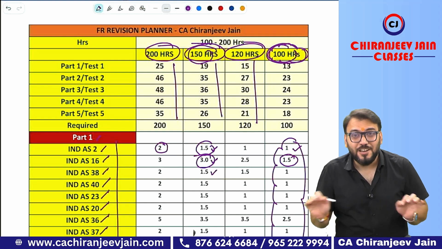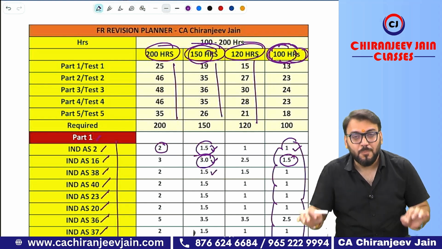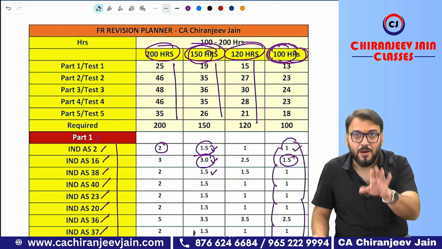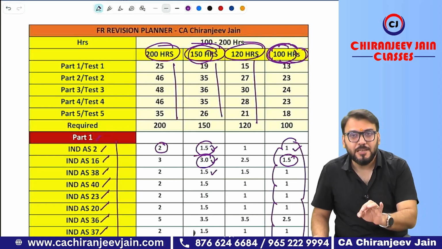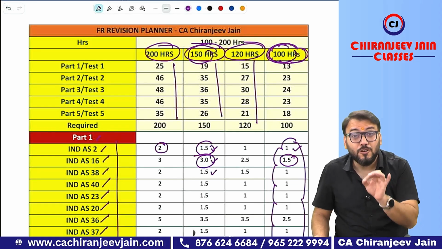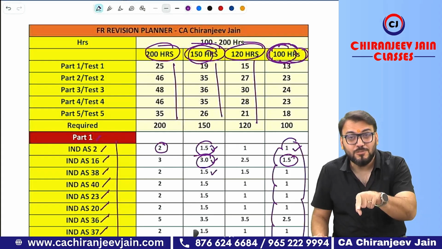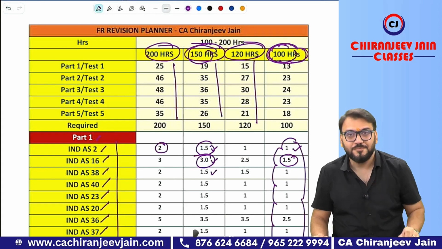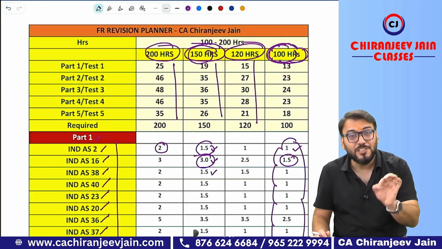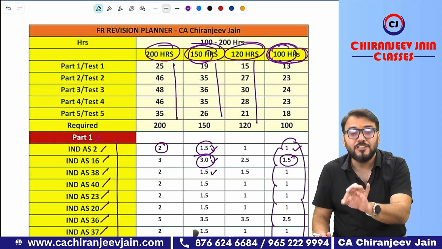FR is not difficult. What is difficult is to revise FR properly. If you follow the right number of hours, 2-time revision, strict discipline, trust me, FR will become one of your scoring subjects. Trust me, this is not motivation. It is a plan which you need to execute. Now it is your turn to execute it. Start immediately. Stick to your plan. Don't waste your time and let these 90 days change your result.